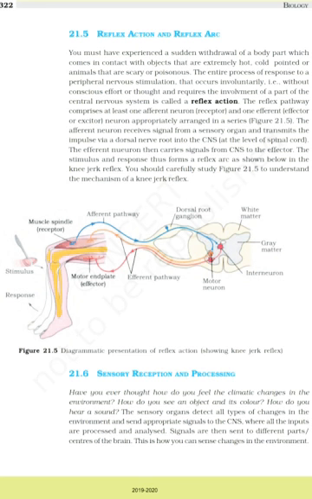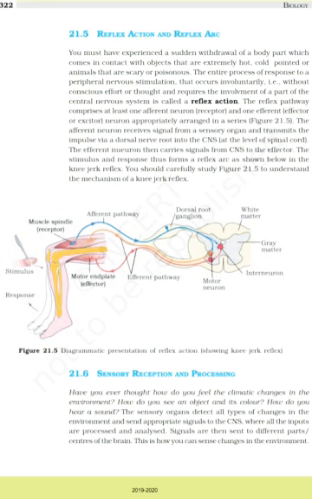The reflex pathway comprises at least one afferent neuron (receptor) and one efferent (effector or excitor) neuron, appropriately arranged in a series. Figure 21.5. The afferent neuron receives signal from a sensory organ and transmits the impulse via a dorsal nerve root into the CNS at the level of spinal cord. The efferent neuron then carries signals from CNS to the effector. The stimulus and response thus form a reflex arc as shown below in the knee-jerk reflex. You should carefully study Figure 21.5 to understand the mechanism of a knee-jerk reflex.